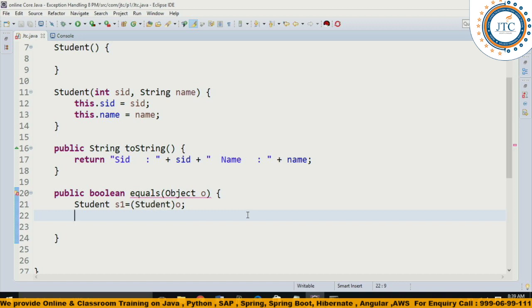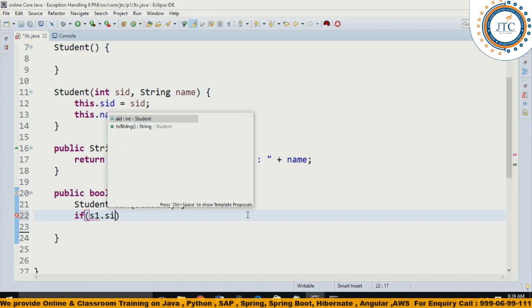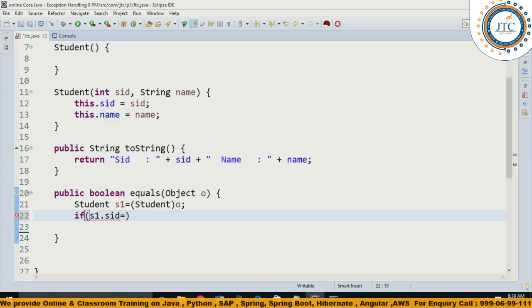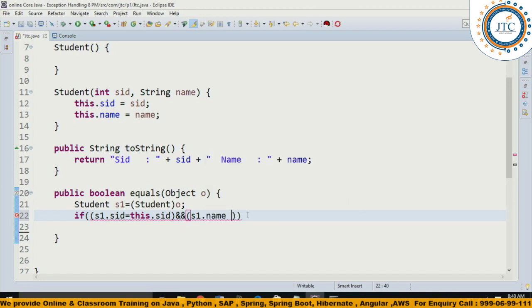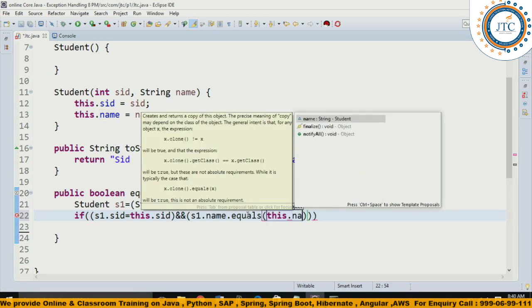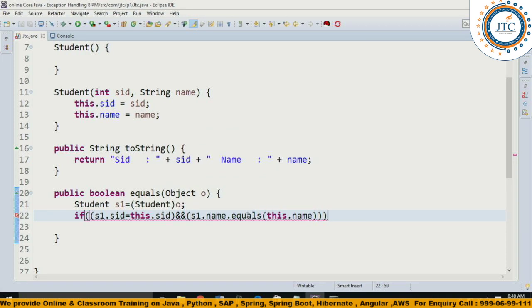Fine. Now in this case here I'll write if S1 dot SID is equal to this dot SID, and, logical AND which I am using, S1 dot name dot equals of this dot name. This is one logic, guys, which I have used inside this.